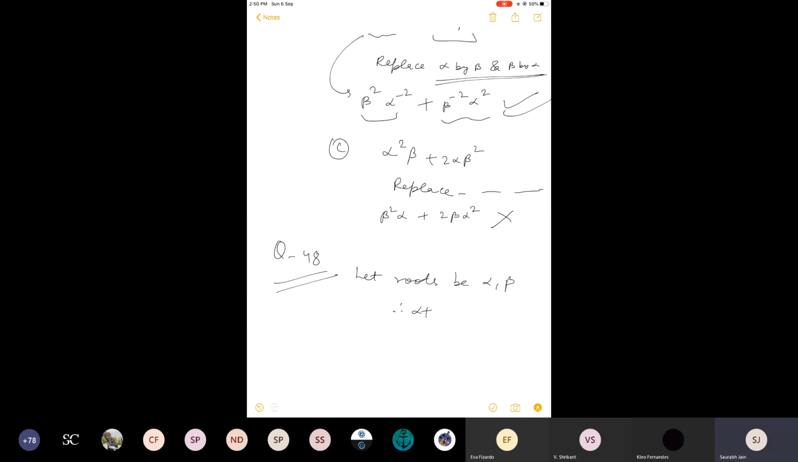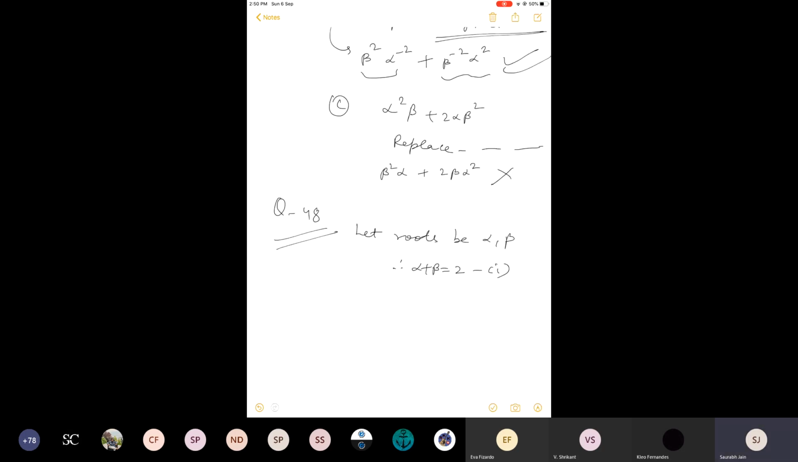Therefore, sum of roots means alpha plus beta is 2. And sum of their cubes means add the cubes of the roots: alpha cube plus beta cube. How much is the value? 98. With these two results you have to find the quadratic equation.